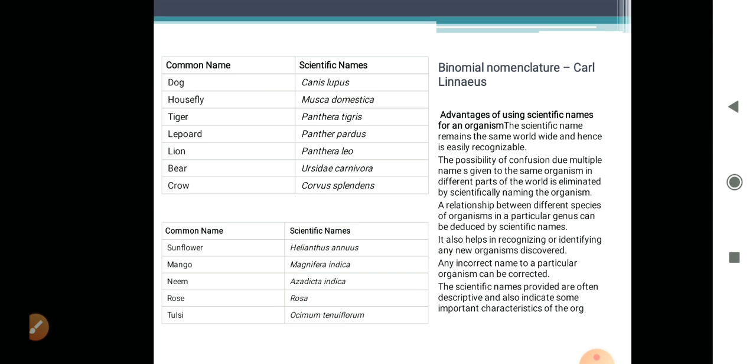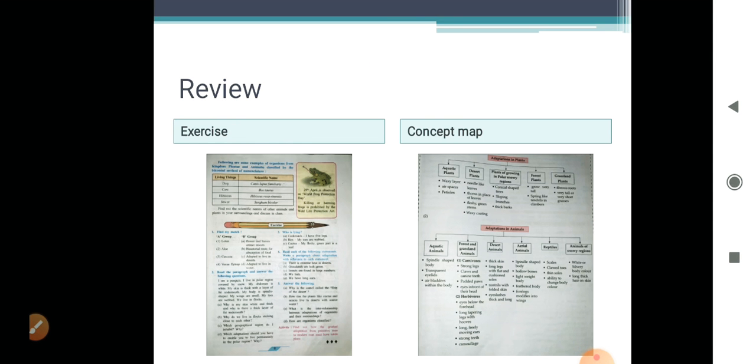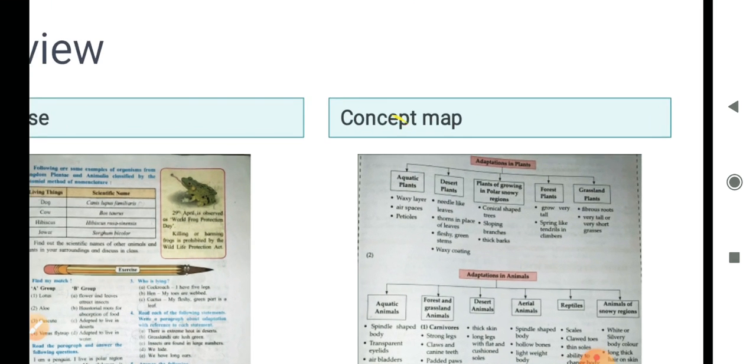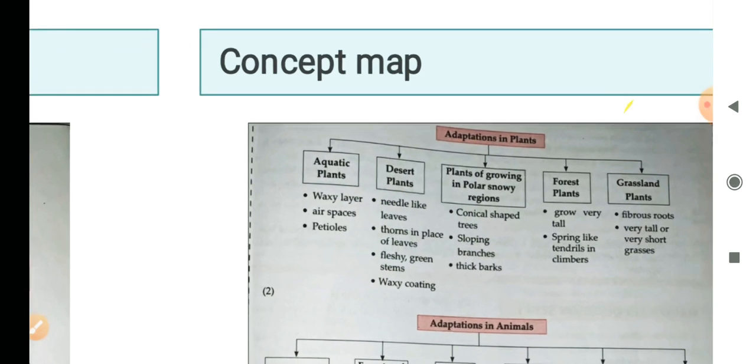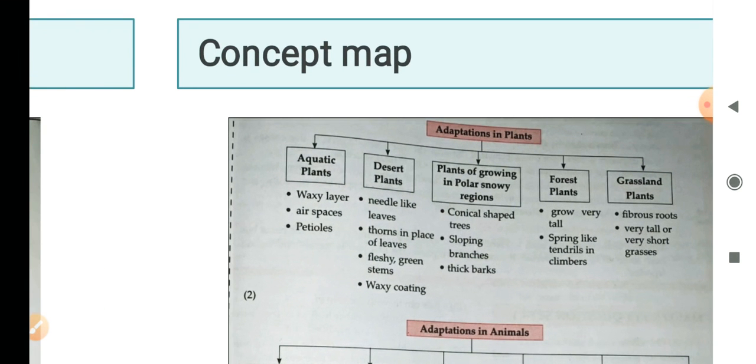Now let us go further to the concept map. Okay, so let us see the concept map. In the concept map, we can see that plants are adapted to different habitats. Plants adapted to the water are called aquatic plants. Then there are the desert plants, the plants growing in polar or snowy regions, then the forest plants, and the grassland plants.